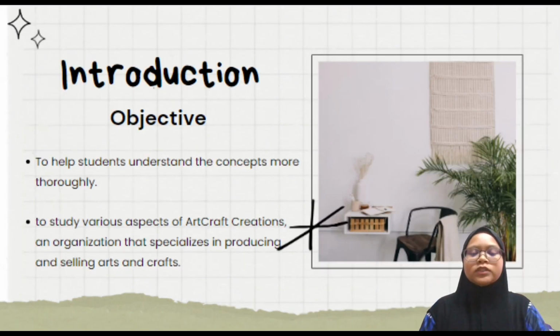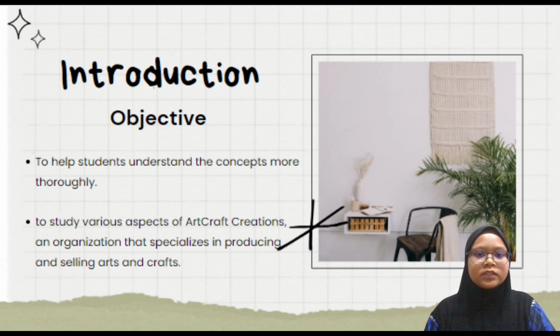Now I will explain about the introduction. So in the introduction there are two objectives. The first one is to help students understand the concept more truly. Students can learn numerous calculation techniques from starting their own business based on this assignment. If students are unsure of how calculations are generated, they might converse and learn from other group members. In addition, we will give you a task to do by studying our own company, which is Art Craft Creation.